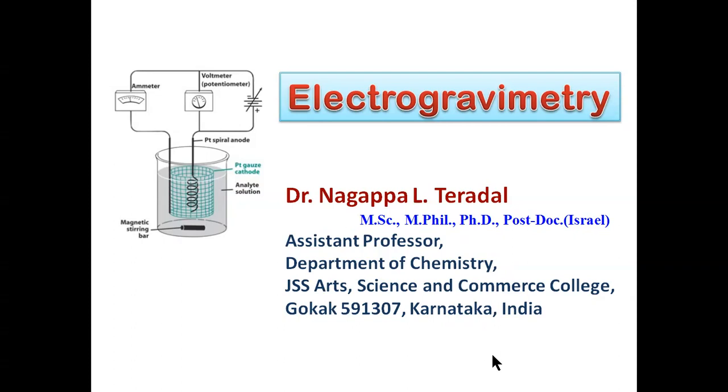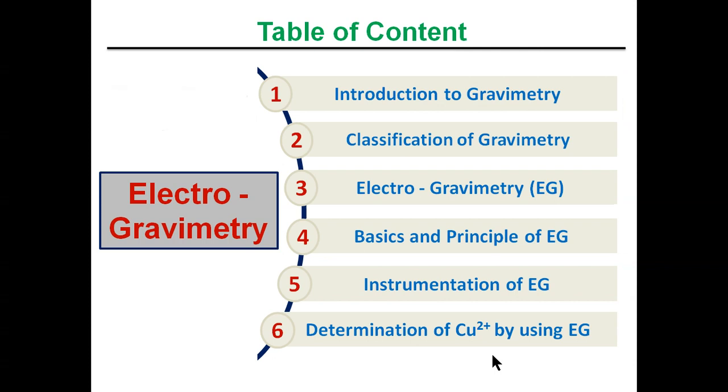Today's topic of discussion is electrogravimetry. So let us see what are the things we are going to discuss. The first point is the introduction to gravimetry, and next is classification of gravimetry, and then in specific we are going to discuss in the third point electrogravimetry, which is designated as EG. Then we will see basics and principles of electrogravimetry.